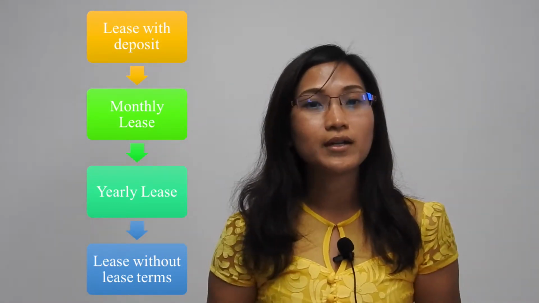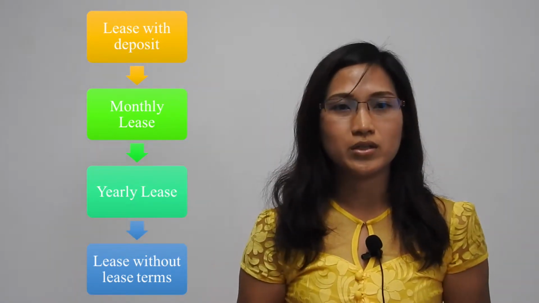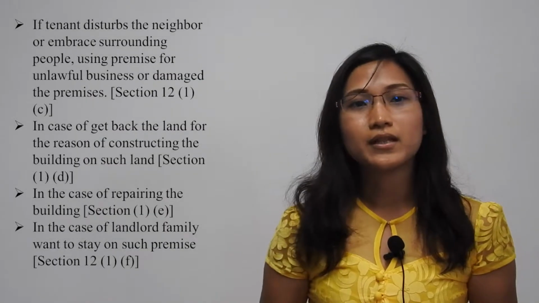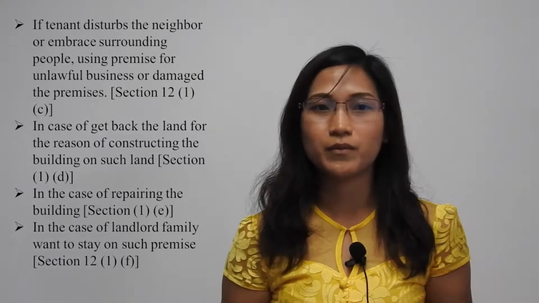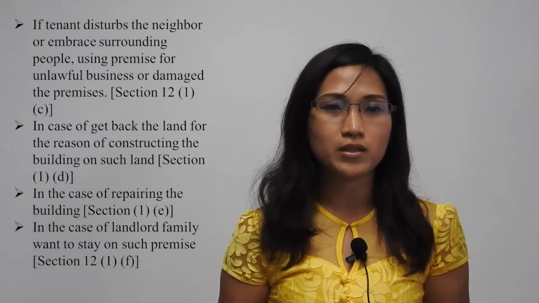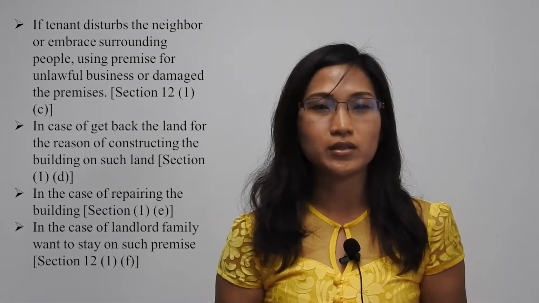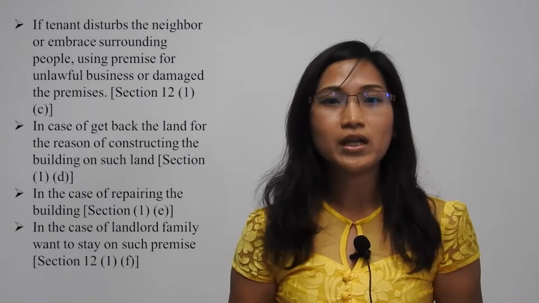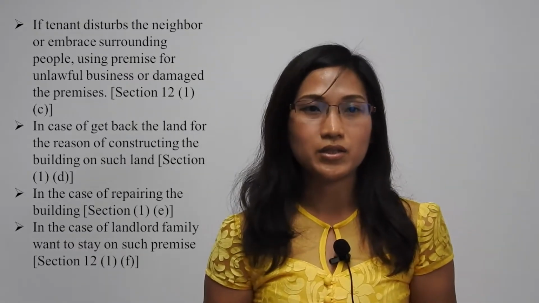This means the transfer of the right to stay at the premises. However, if the tenant breaches the lease terms and conditions, such tenant must be removed from the premises even if the lease is without lease term. Section 12 of the 1960 Act mentions the legal rights of landlords to remove the tenant from the premises based on the specific leasing. If a landlord or tenant is going to claim his or her right under the 1960 Act, he or she has to check the periods of limitation upon their rights under the Limitation Act.